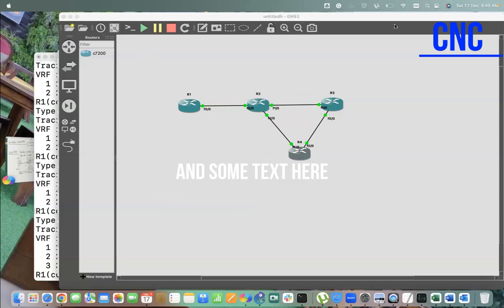So, sir, let's say we have more routers over here, 7, 8, 9, 10, like this. If we want to forward the packet from R1 to R2 and R3, that will go to R2 and R10, let's say. So we have to configure this on each and every router, otherwise we use routing protocols.